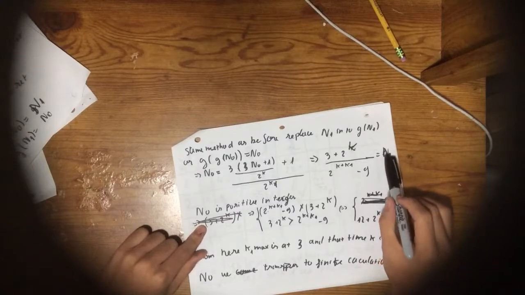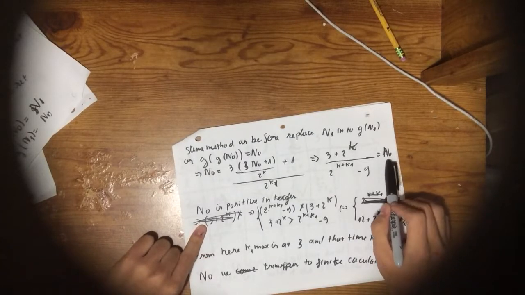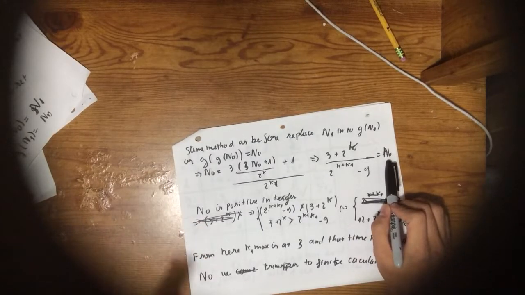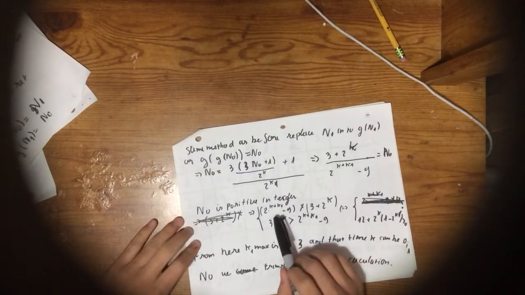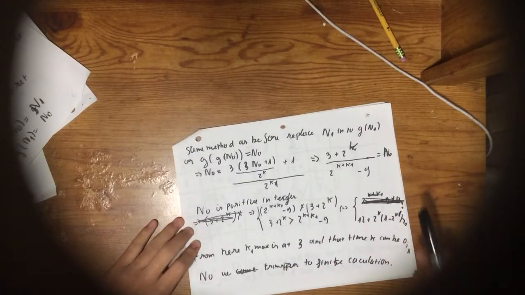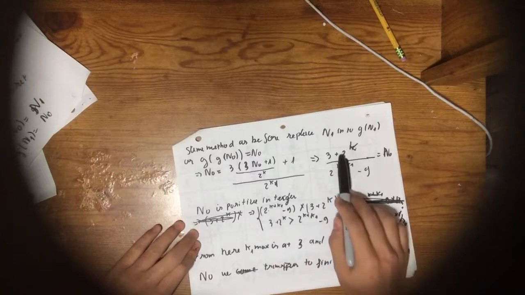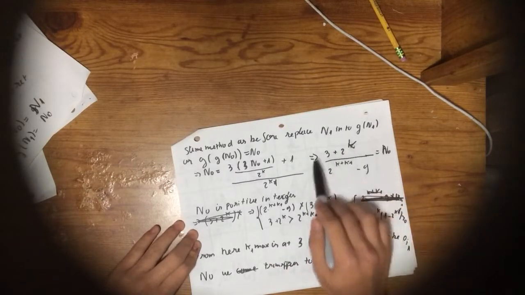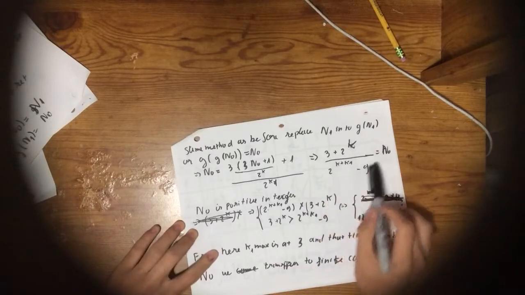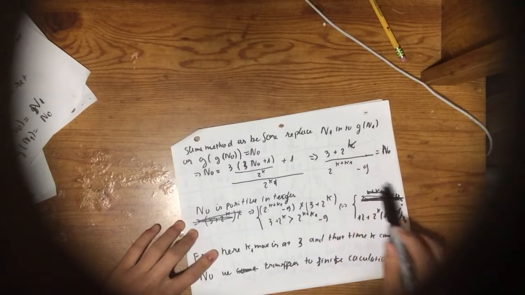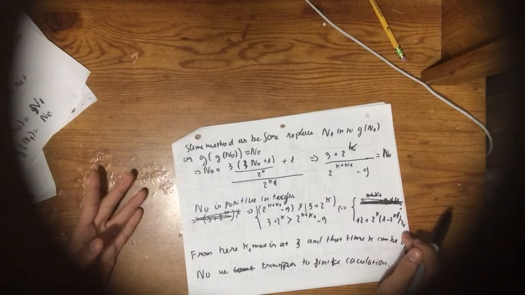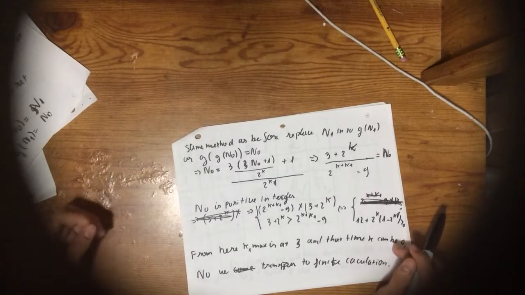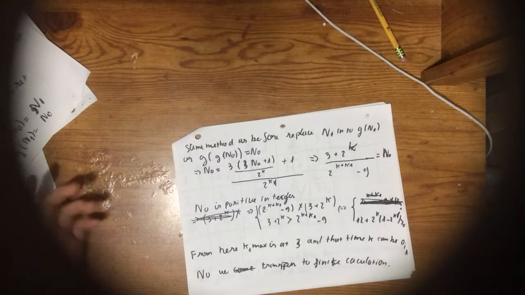As we said before, the domain of n0 must be positive natural numbers. So this expression has to be bigger than this thing, and this thing has to be divisible by this thing. To do that you have to do modular arithmetic, which I'm not going to do because it's complex.